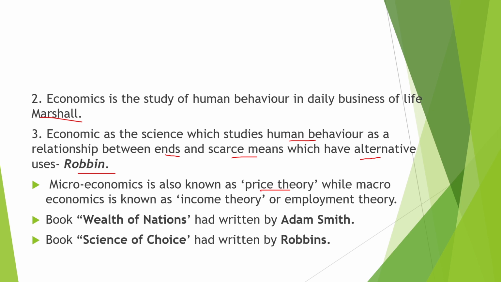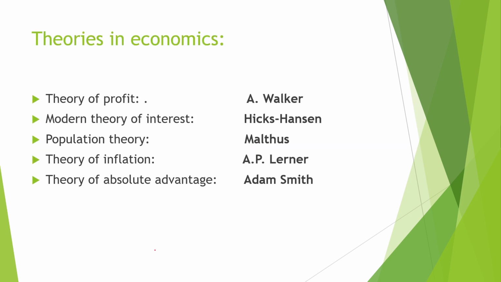Microeconomics is also known as price theory, while macroeconomics is known as income theory or employment theory. Microeconomics is concerned with the actions of individuals and their businesses, and macroeconomics is concerned with the actions the government and countries take to influence the broader economy. The book Wealth of Nations was written by Adam Smith and the book Science of Choices was written by Robbins.